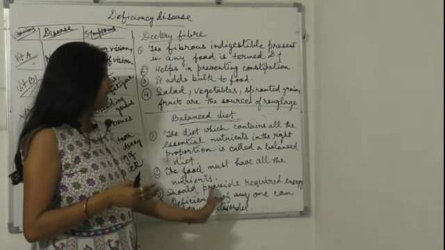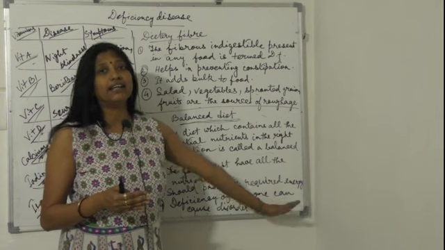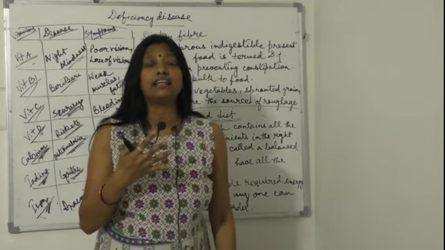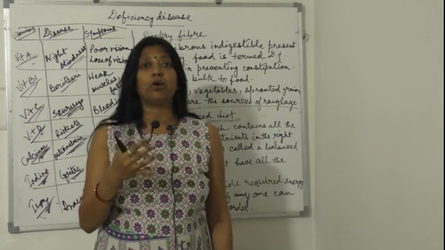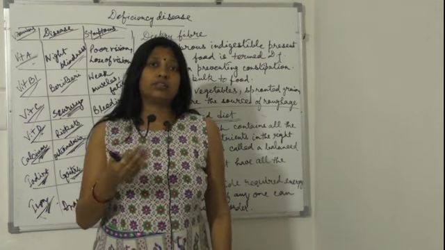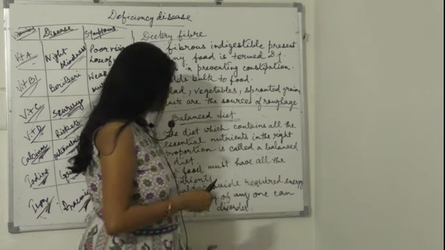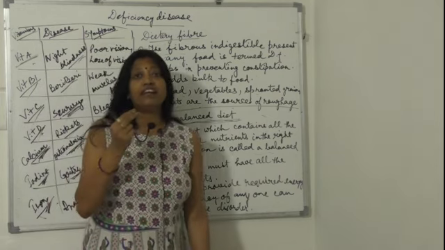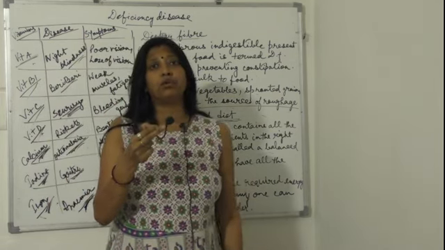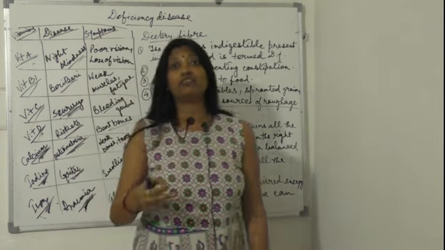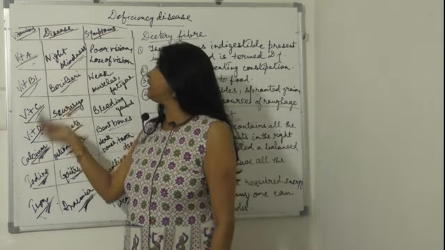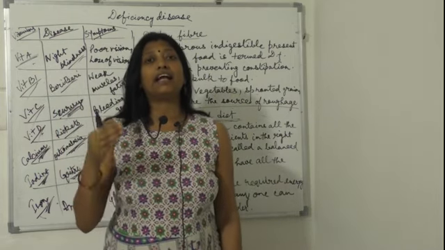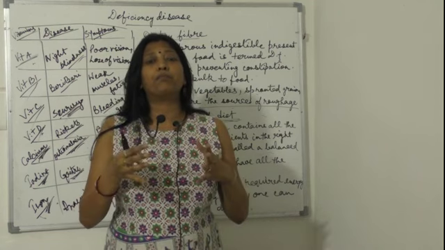A balanced diet should provide the required energy. It is needed because it gives us the energy that is required in our body, and that can be gained only from a balanced diet. Deficiency of any one component can cause disorder. As I have told you, deficiency of any one can cause deficiency diseases. So we should take a balanced diet where every component is in proper quantity.